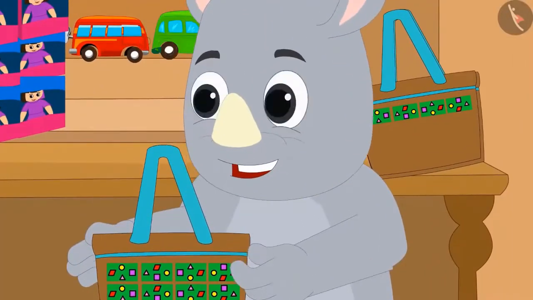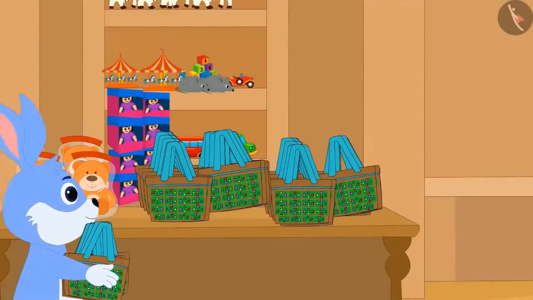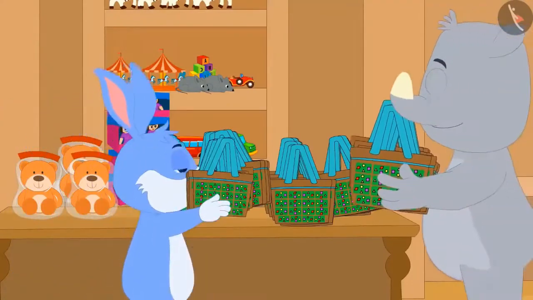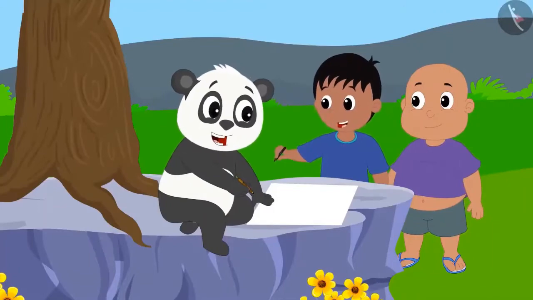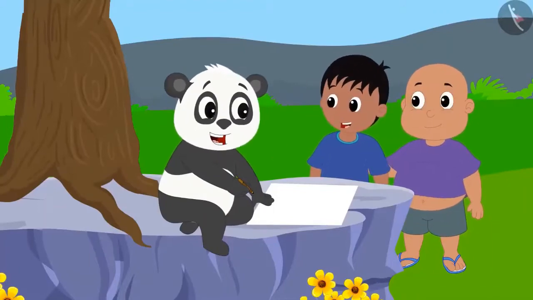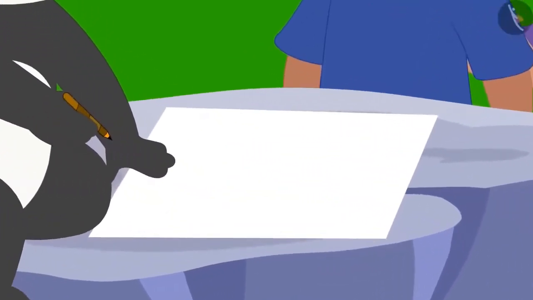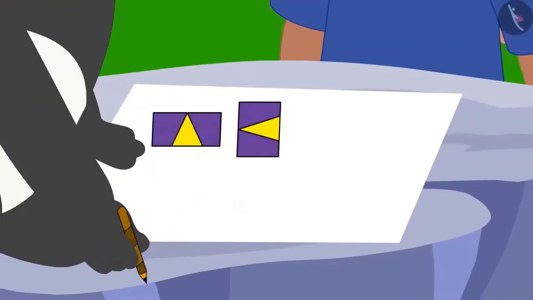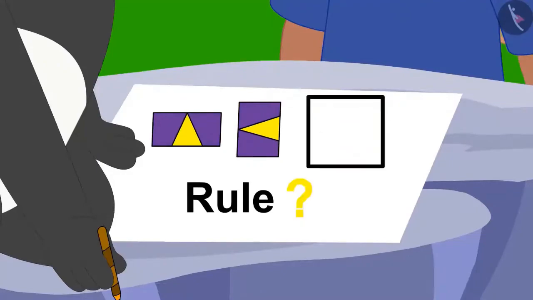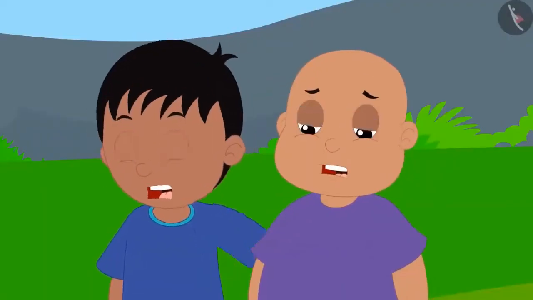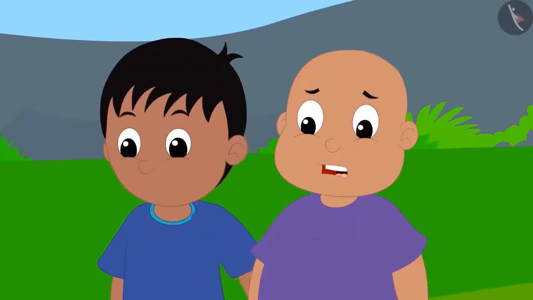And then, both Gaggu and Bunny started making more beautiful bags together. Raju, Bablu and Golu are playing a unique game. Golu will show a pattern and Raju and Bablu must find the rule of that pattern and complete that pattern. Raju and Bablu started thinking.